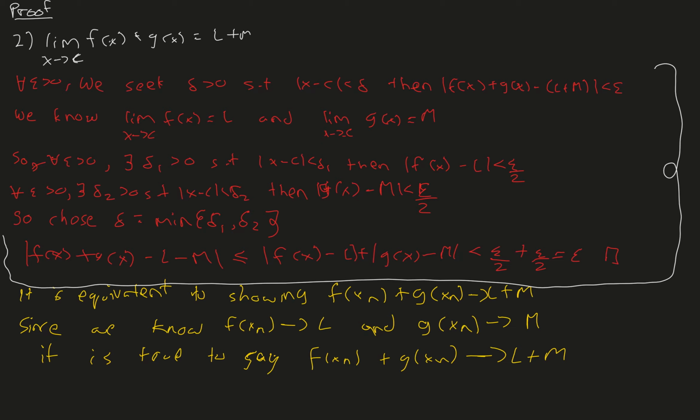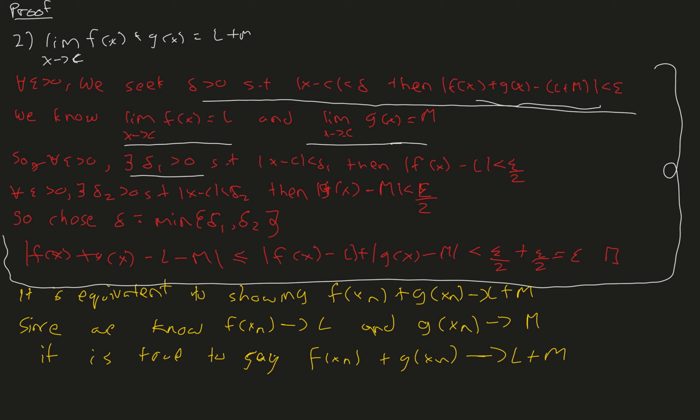So we do it the traditional way. For all epsilon greater than 0, there exists a delta such that if absolute value of x minus c is less than delta, we need to show this is true. And we know that the limit of f of x equals L and of g of x equals m as x approaches c.